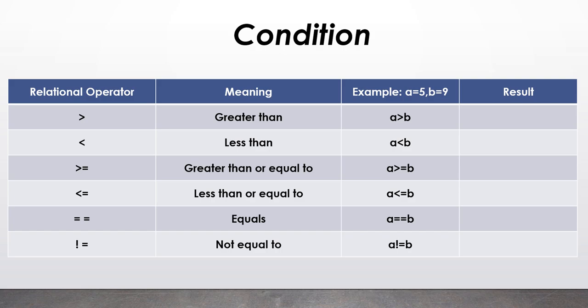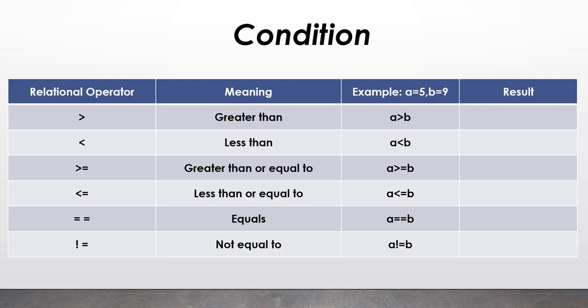The first relational operator, as you can observe, is the greater than sign. If you have a mathematical background, you must know this sign. So this indicates greater than. I have taken the same example here. We had defined our variables a is equal to 5 and b is equal to 9. In that context, the example column gives us the condition we are setting. We are checking whether a is greater than b in the first row.